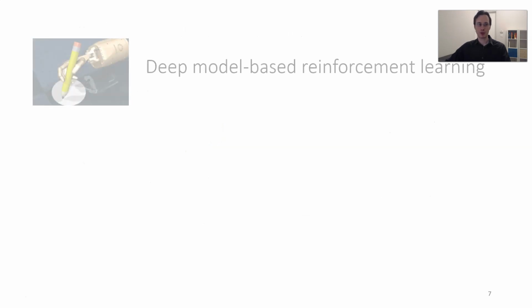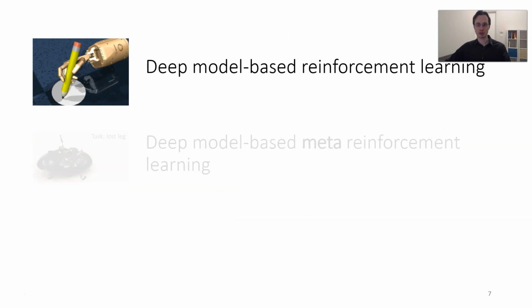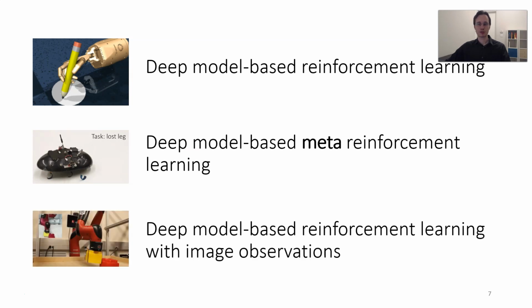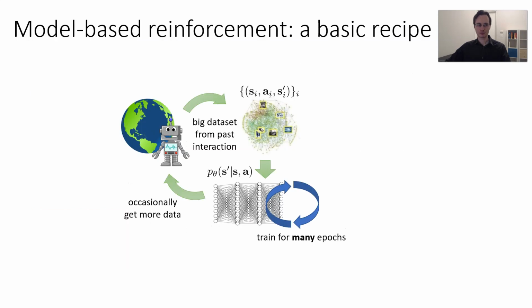So in today's talk, I'm going to discuss the basics of deep model-based RL. I'm going to talk about how we can extend this to deep model-based meta-reinforcement learning. And then I'll talk about how we can extend it to use image observations. But let's start with the basics. So here's our recipe from before.